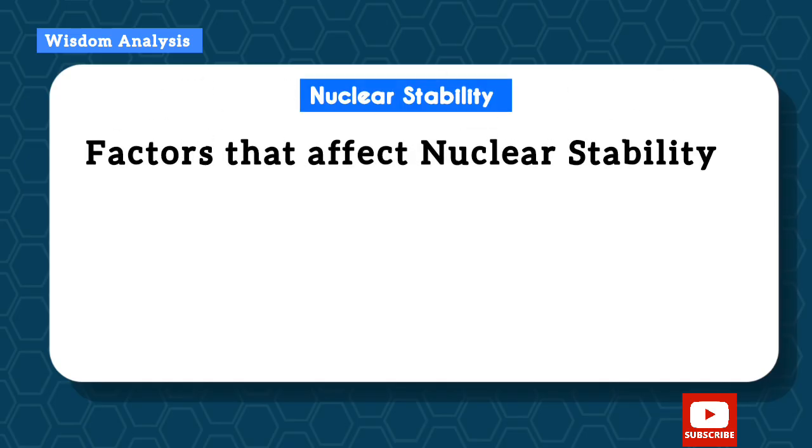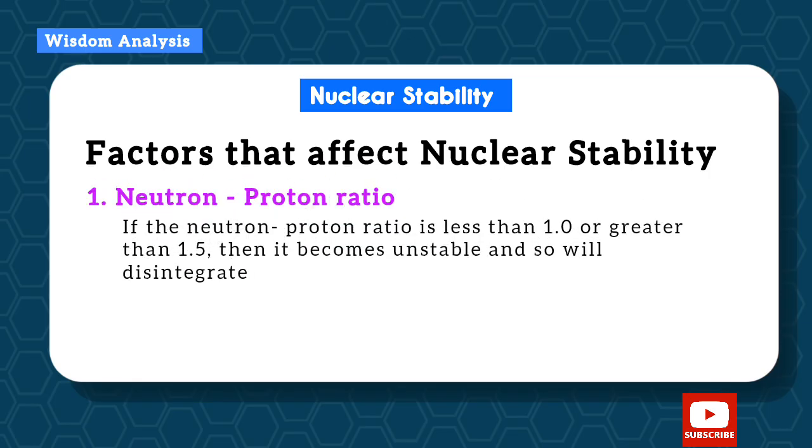Okay, so let's talk about nuclear stability. What are the factors that affect nuclear stability? So number one is the neutron-proton ratio. If the neutron-proton ratio is less than 1 or greater than 1.5, then it becomes unstable and so will disintegrate.